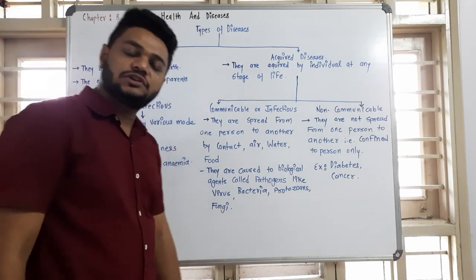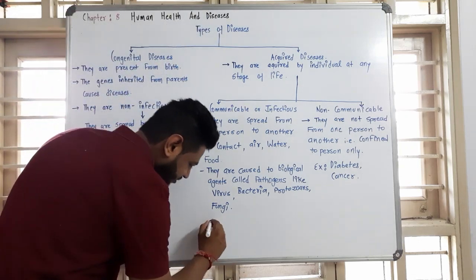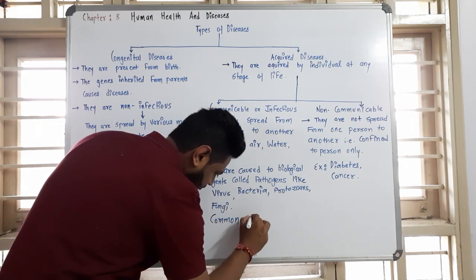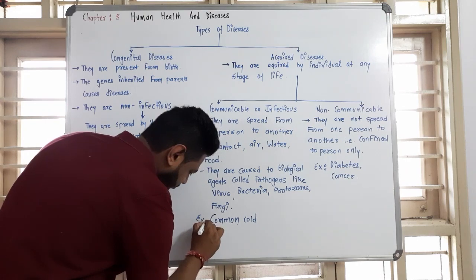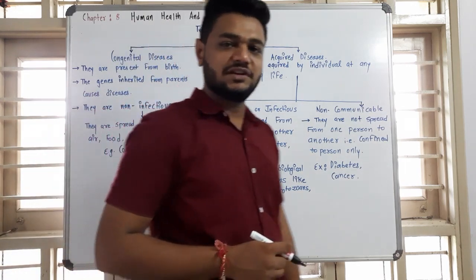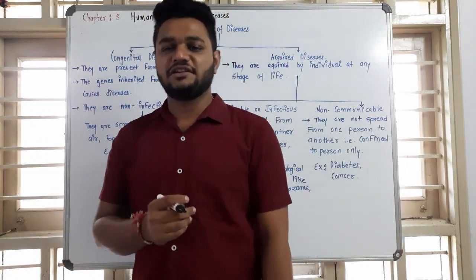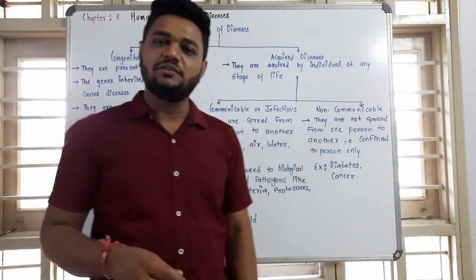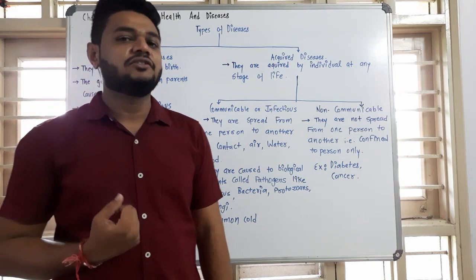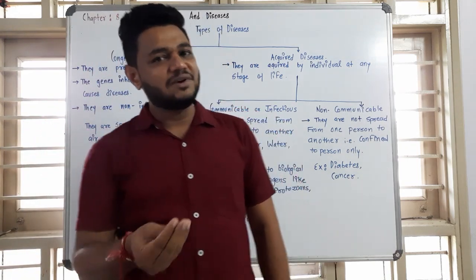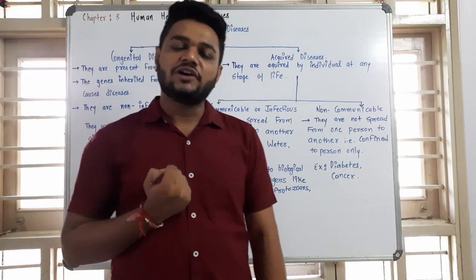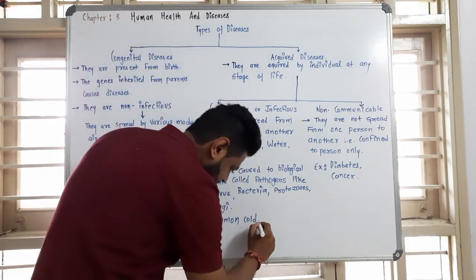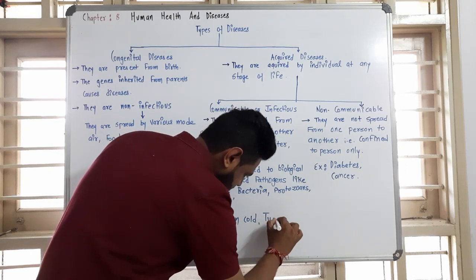In the case of communicable disease, we can take a simple example which we encounter, that is the common cold. Common cold is the best example, caused by droplet infection passed by an infectious person, and when it is inhaled by another person, it can cause the common cold, which is caused by a virus called rhinovirus. Another example is typhoid.